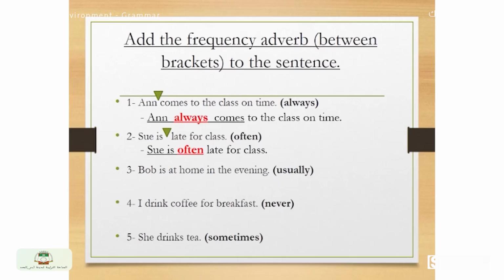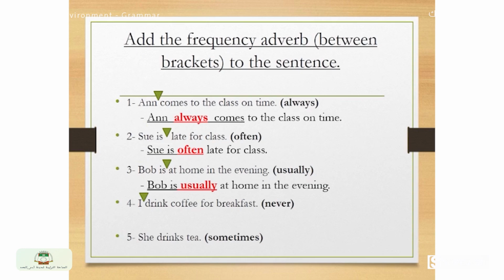So where can we place the adverb of frequency? Before or after the verb? Yes, here we have the verb to be. We place it after the verb to be, which means Bob is usually at home in the evening.